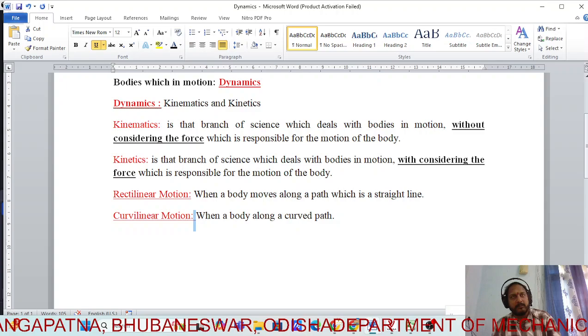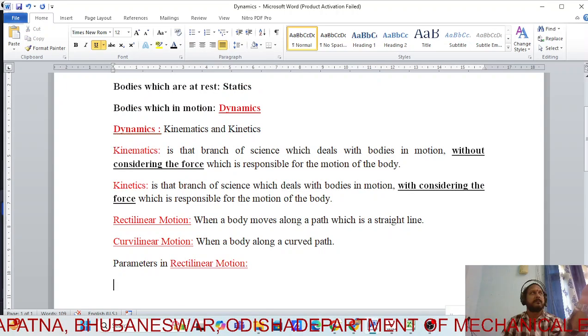Now let us learn about the different parameters which you are going to come across in your rectilinear motion, which you already know from your plus 2 level. So these are the different parameters which are used in rectilinear motion. What is the first one?